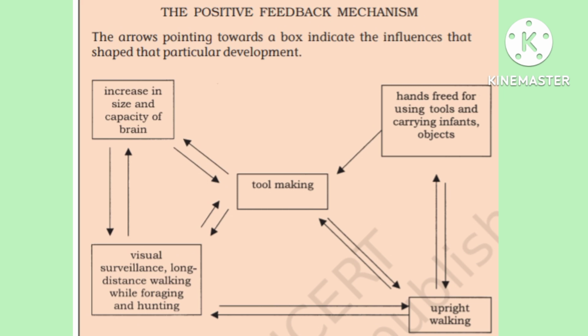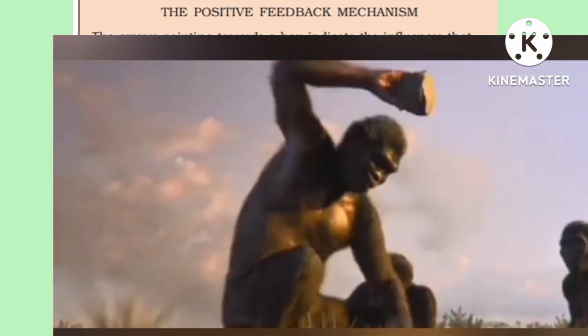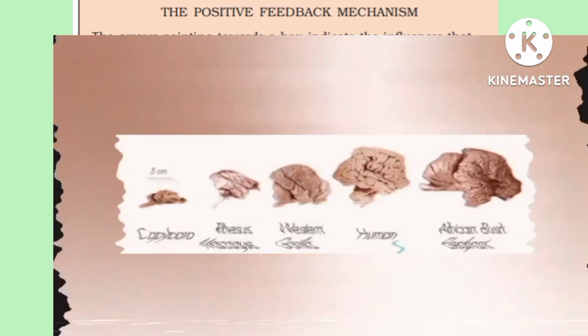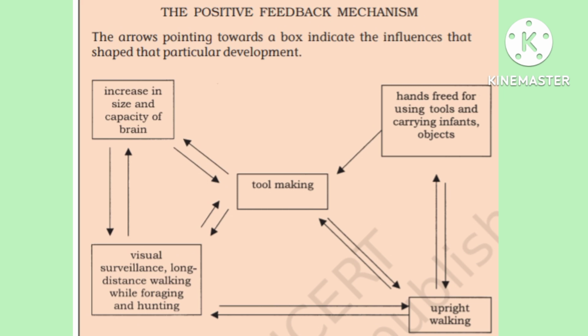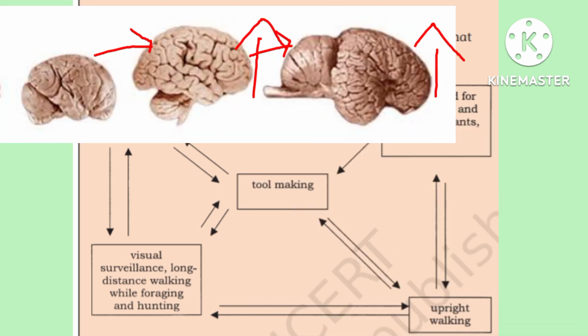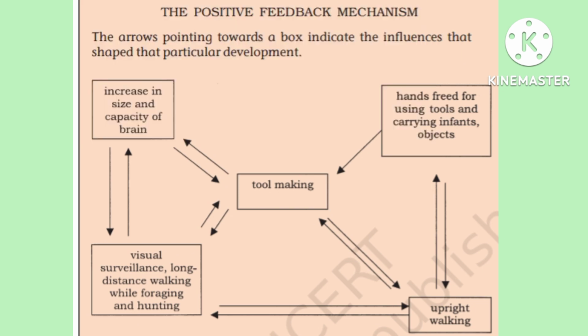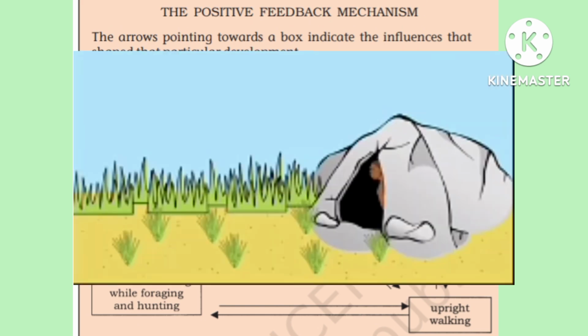Now let's study the important topic, the positive feedback mechanism. In this we study how early humans developed with time. Tool making helped them increase the size and capacity of the brain. Usually they used their brain to make tools out of stone, so their brain developed, and the tool making also got better with the increase in the capacity, size and development of the brain. And as the capacity of the brain increased, they were also able to do long distance walking and remember their path.